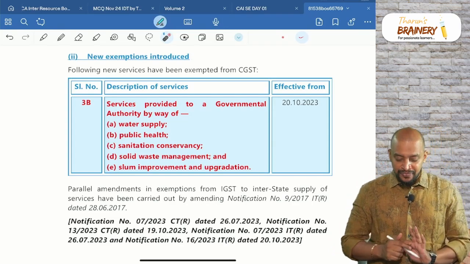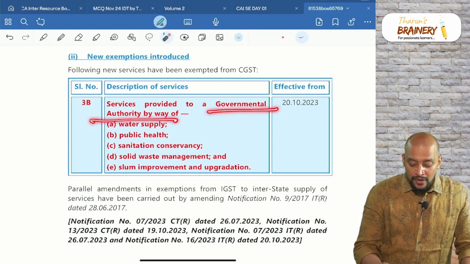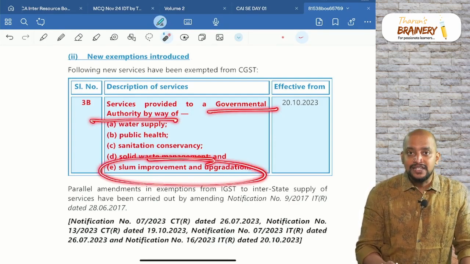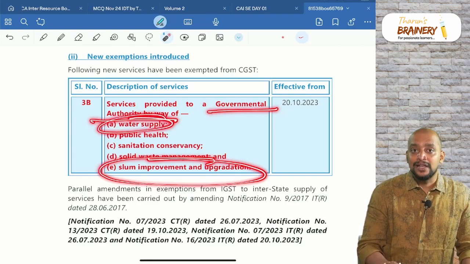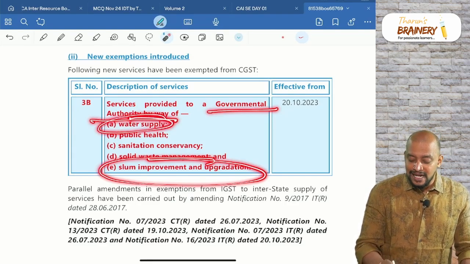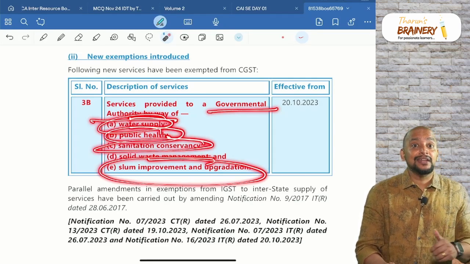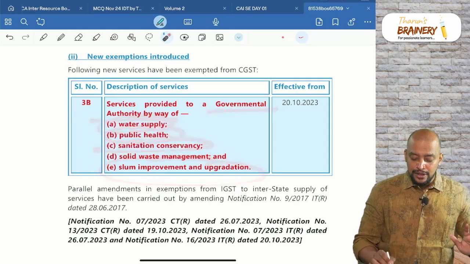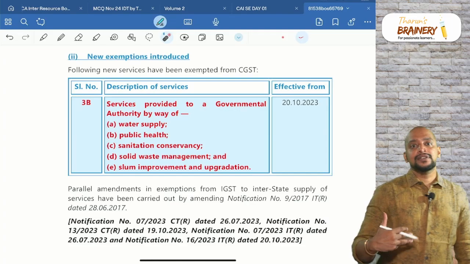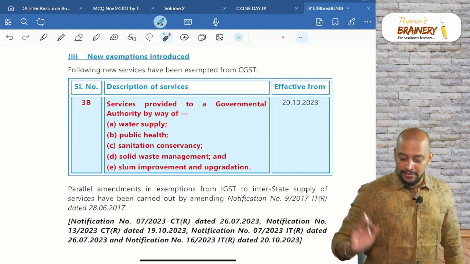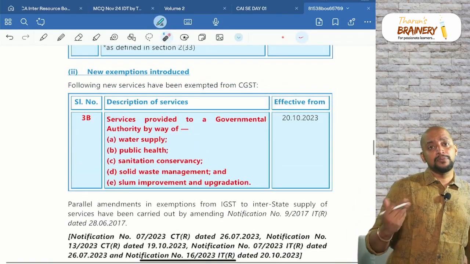Okay, so now there is a person who provides services to a government authority. What is that? Living in a slum. So slum improvement and upgradation. Then water problem, water supply. Then drainage issue, sanitation, conservancy, and because of it the public health gets affected, and then waste and scrap will be cleared. So solid waste management. Okay, these activities provided by any person to a government authority are exempted. That was there already from September 24 itself.